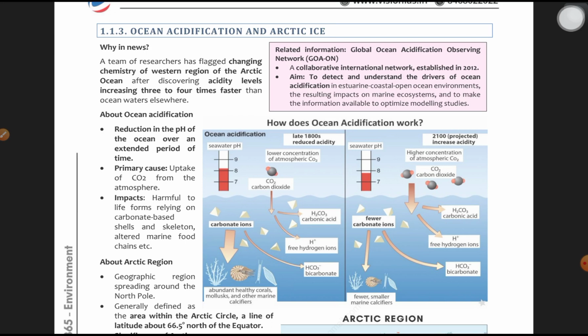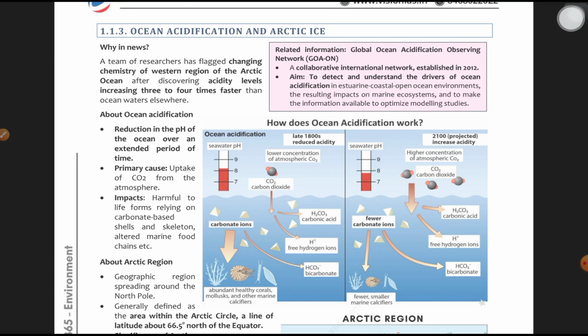Arctic region is an important prelims topic. Anything and everything in and around the Arctic can be a question. So wherever you see Arctic Circle, Arctic region, or Arctic summit, that is a very important star-marked question that you have to remember. It means the pH value is decreasing 3 to 4 times. That was the simple research. Because of that, now we are going to study ocean acidification.